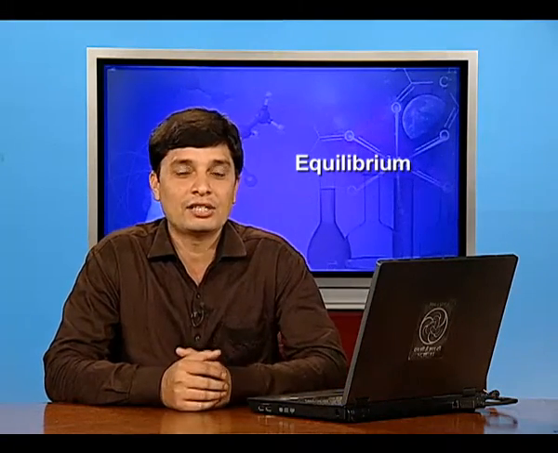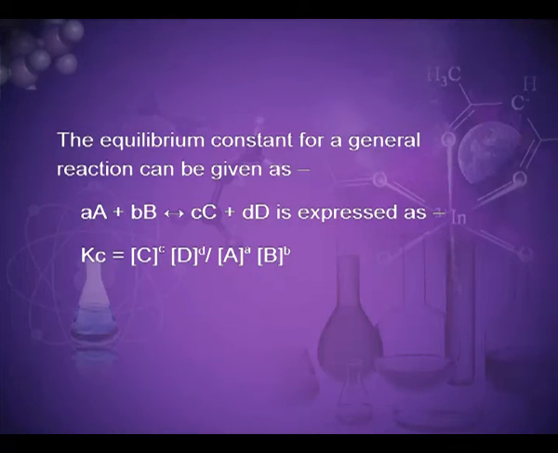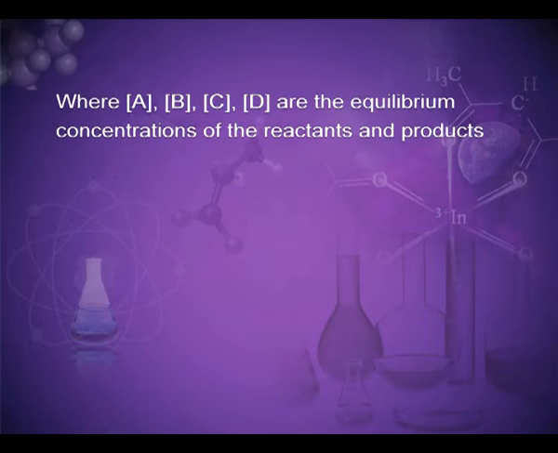It can be expressed as Kc = [C]^c [D]^d / [A]^a [B]^b, where [A], [B], [C], [D] molar concentrations are all equilibrium concentrations of the reactants and products.